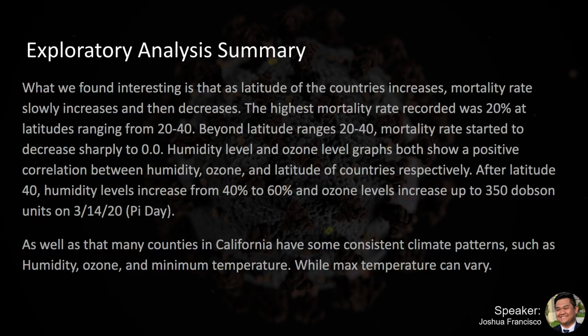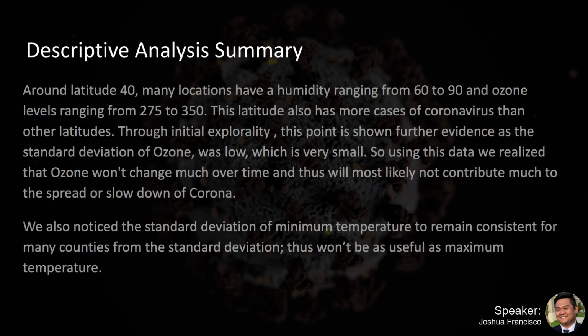Also, many counties in California show consistent climate patterns in humidity, ozone, and minimum temperature, whereas max temperature varies. We can see that around latitude 40, many locations have humidity ranging from 60 to 90, and ozone levels ranging from 275 to 350. At this latitude, there are more coronavirus cases than at other latitudes.